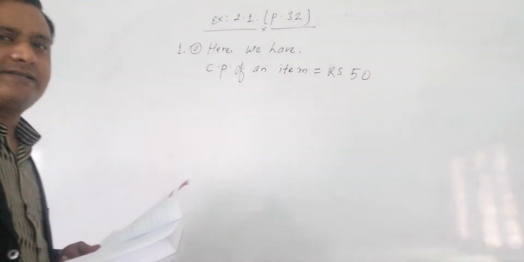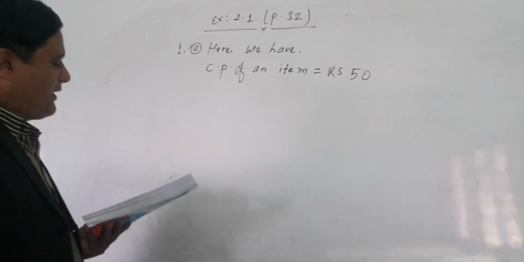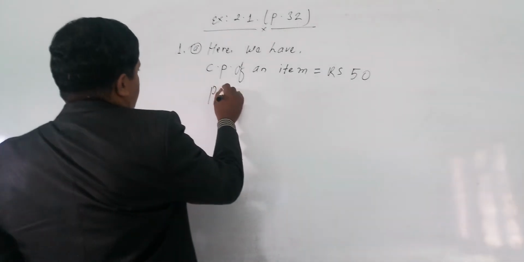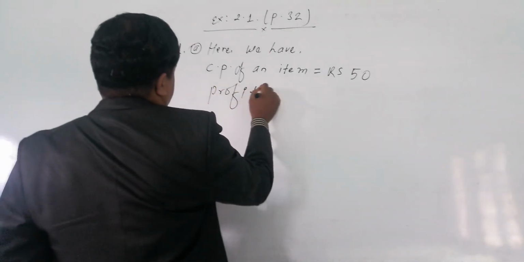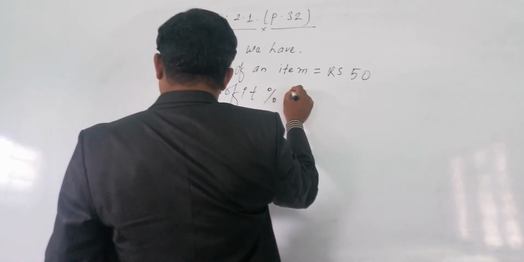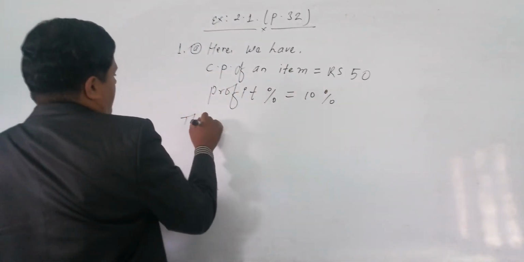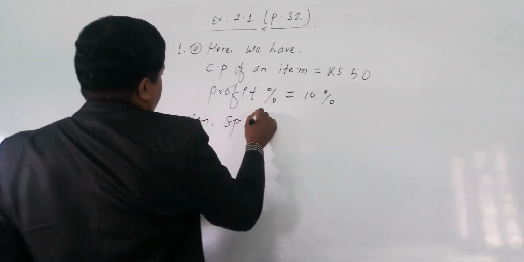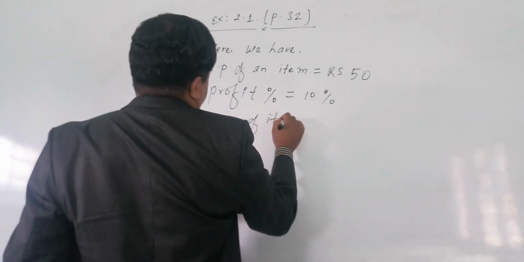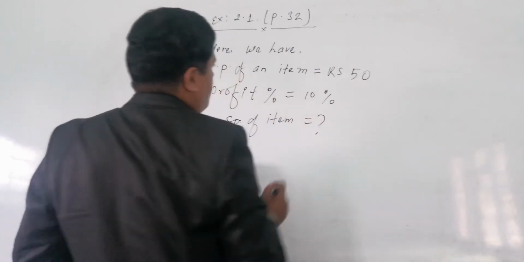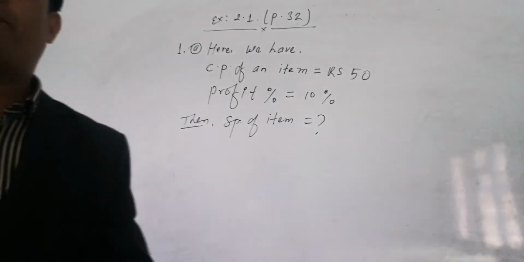This is the cost price, and the given profit percent equals 10%. Then we have to find SP of item equals what? That SP we have to find out.